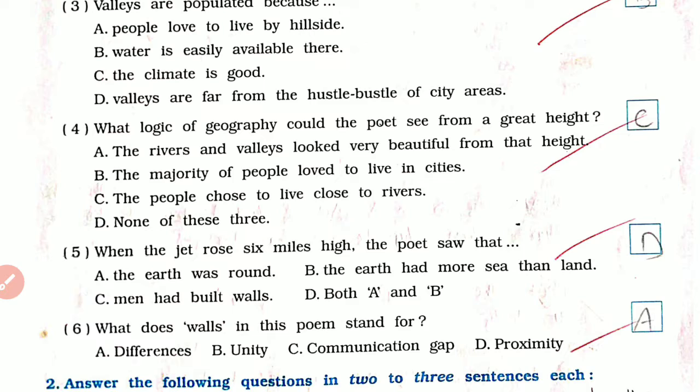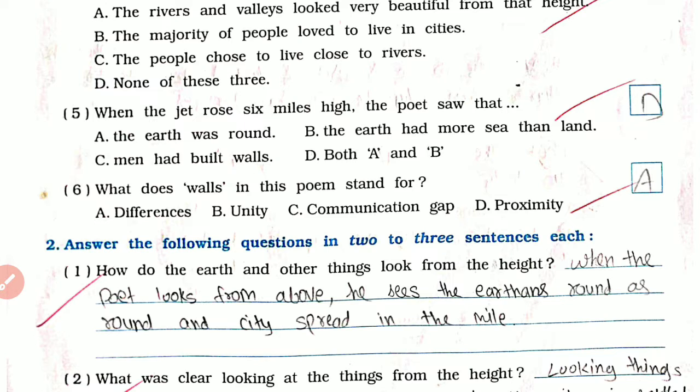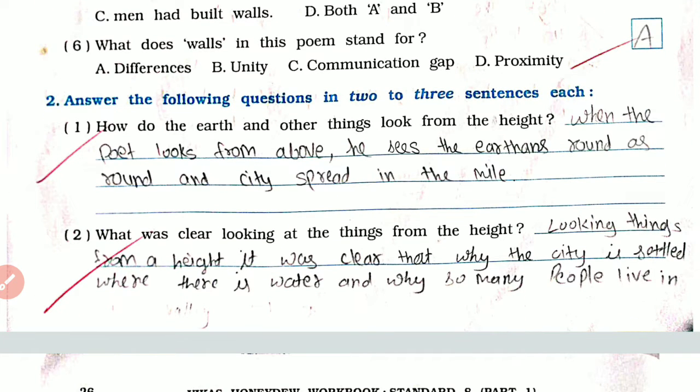What logic of geography could the poet see from a great height? Option C. The people chose to live close to the rivers. Question number 5. When the jet rose 6 miles high, the poet showed that. Option D. Both A and B. Question number 6. What does the word in this poem stand for? Option A. Difference.